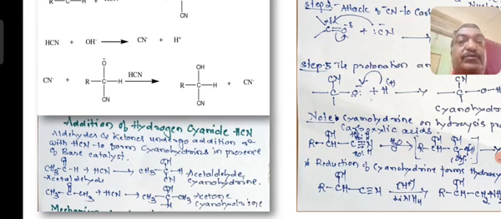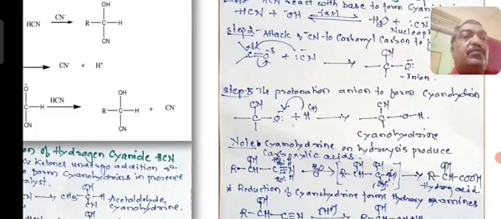So friends, please remember addition of HCN to the carbonyl compound leads to the formation of cyanohydrin. Example, acetaldehyde will form acetaldehyde cyanohydrin, acetone will form acetone cyanohydrin. Okay, these are the reactions.